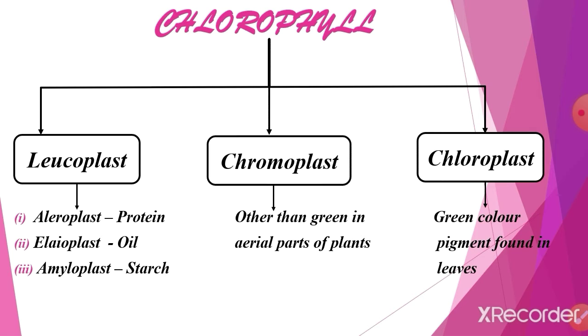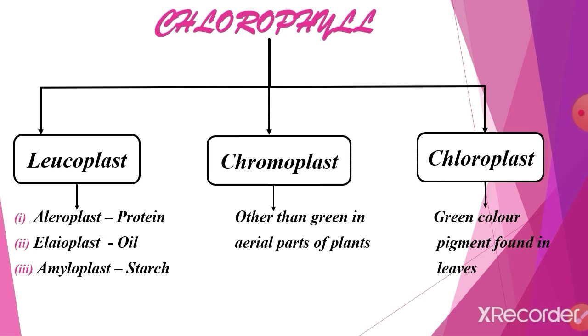Based on their pigment, pigment means color, plastids are divided into three: leucoplast, chromoplast and chloroplast. Leucoplast consists of three: eleuroplast, eleoplast, amyloplast. Eleuroplast is used to store protein, eleoplast is used to store oil, and amyloplast is used to store starch.